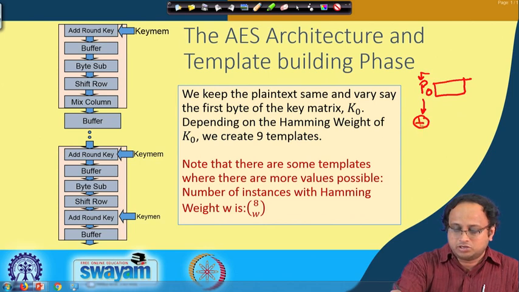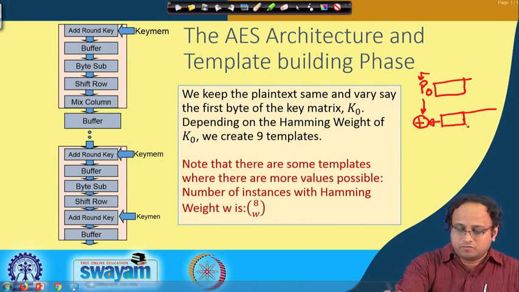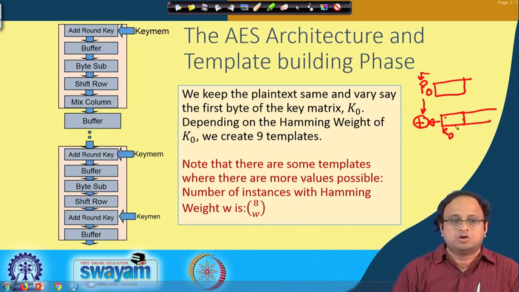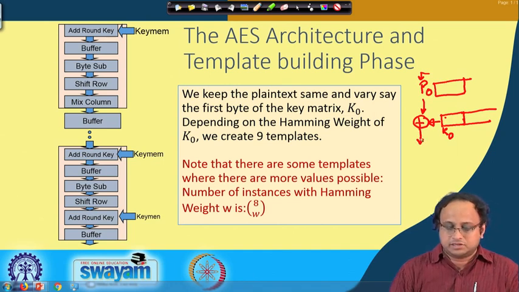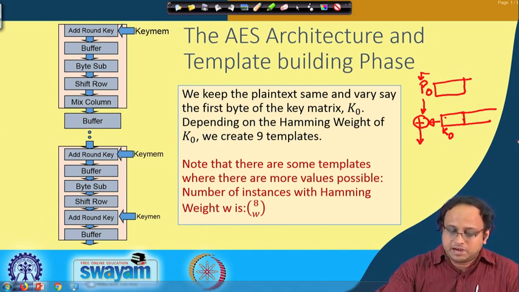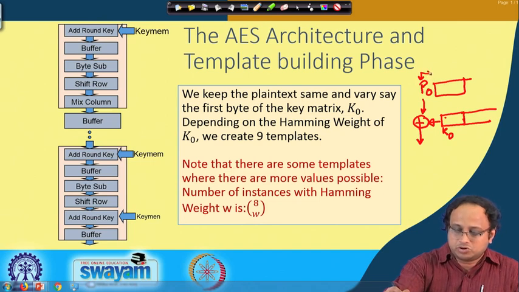I am XORing it with the 16 bytes of key, but again focused only on the first part, which is my K0, and I am trying to build templates. So we keep the plain text the same and vary the first byte of the key matrix K0. We keep P0 constant and vary this part of the key.